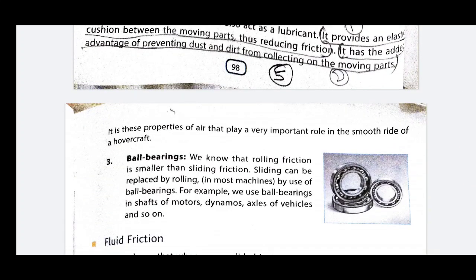The third one is ball bearing. By introducing ball bearings we can also decrease the friction, because ball bearings are capable of converting sliding friction into rolling friction, and as we know, rolling friction is much less than sliding friction.